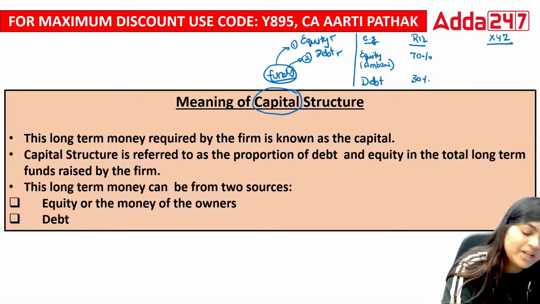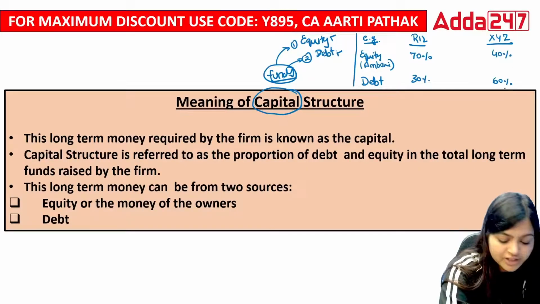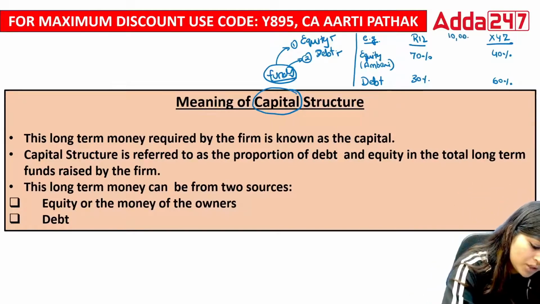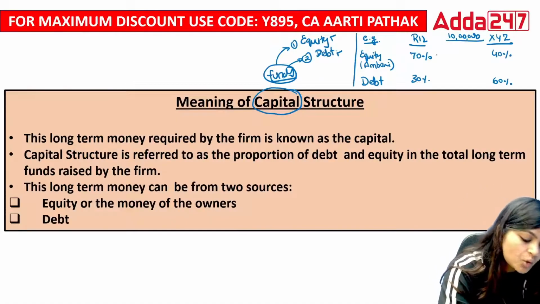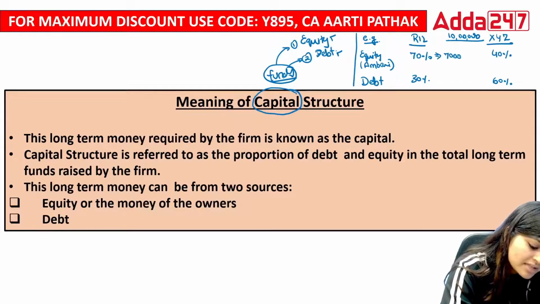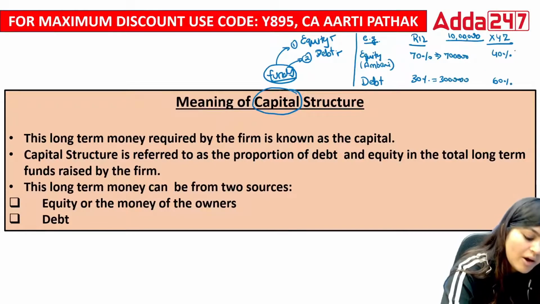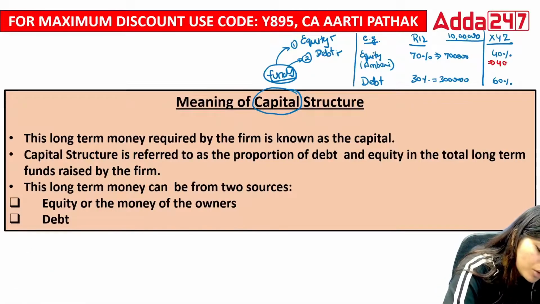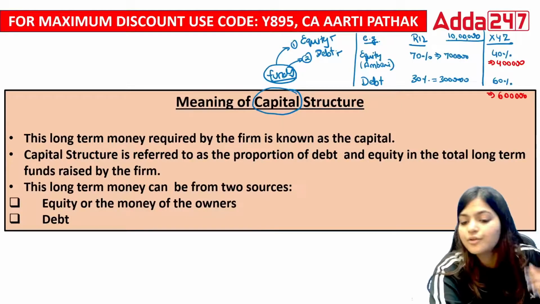On the other hand, if I talk about XYZ company, in this company the equity is only 40% and debt, from different sources, they have taken 60%. Suppose the total fund both companies require is 10 lakhs. Both companies want 10 lakhs. So how did Reliance company arrange this? 7 lakhs Ambani's invested and 3 lakhs they have borrowed. On the other hand, for XYZ business, the owners contributed only 4 lakhs and they have borrowed 6 lakhs from outside.